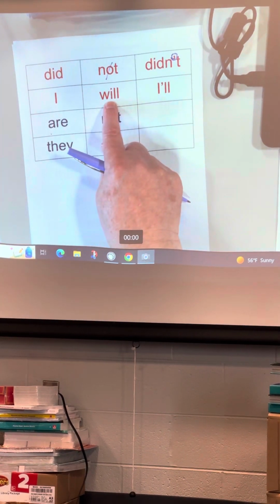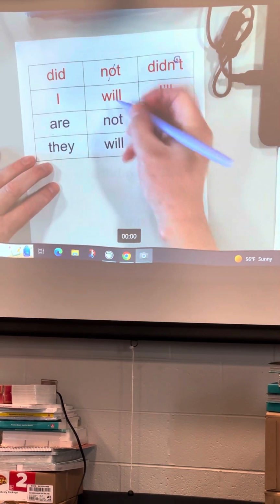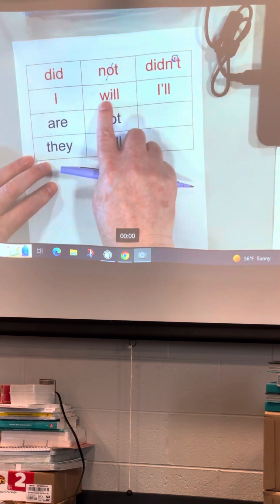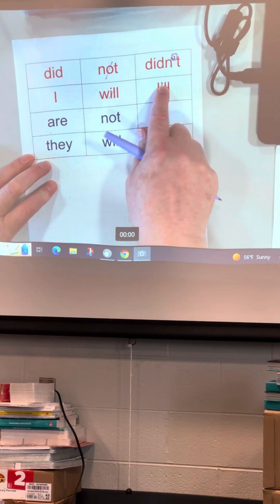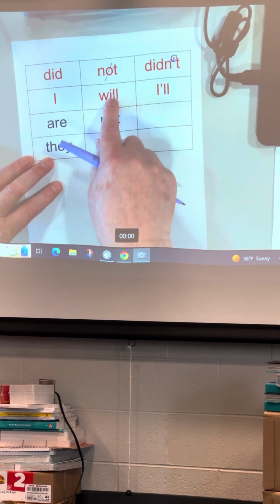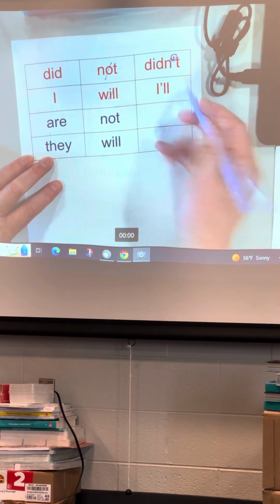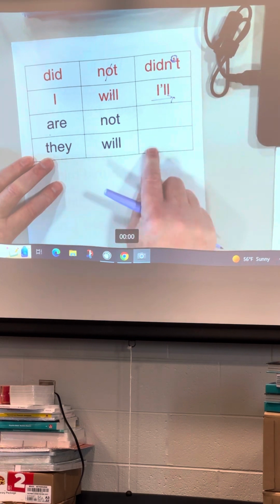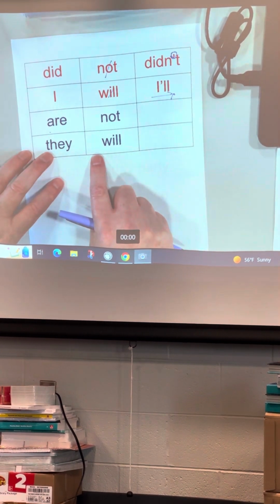If I want to take out a letter and replace it with an apostrophe in the word will, what letter will I take out? The I. Most of the time it is going to be the vowel we take out and replace with the apostrophe. So we have I and we have will. When I take that I out and will, what word do I end up with, everyone? I'll.